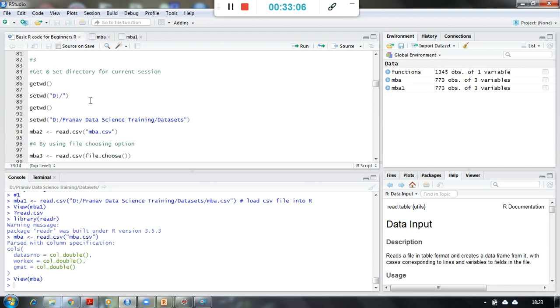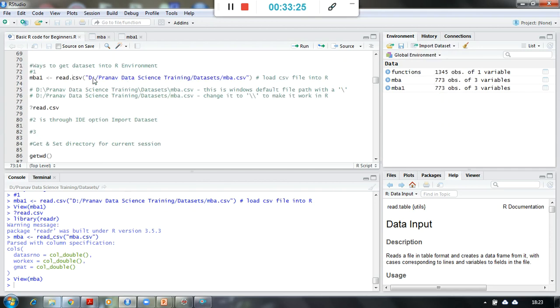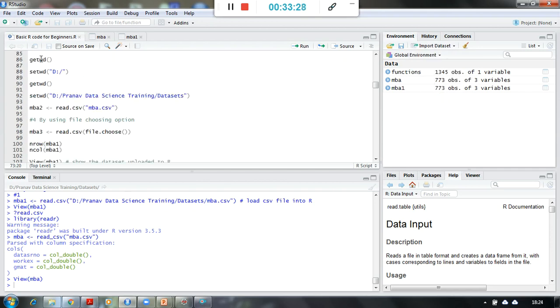Now the third way is, suppose I am working on a project and my file is lying in my project folder. Every time I want to run a new session, instead of going through this pathway, I can set the directory to my project directory.